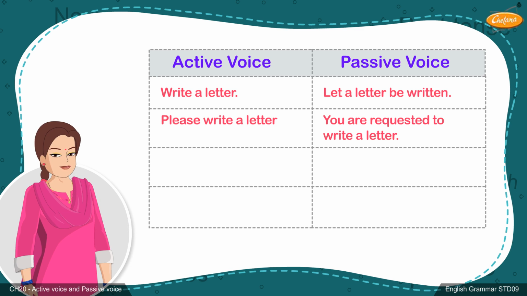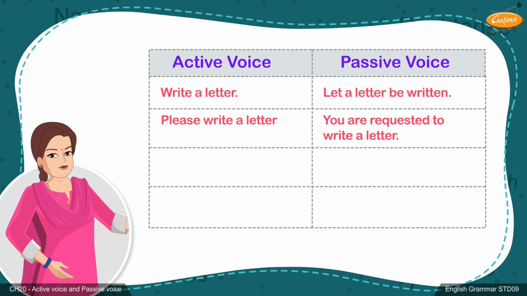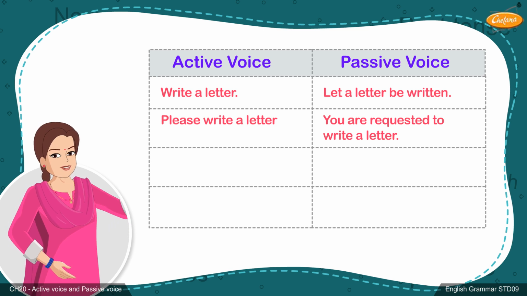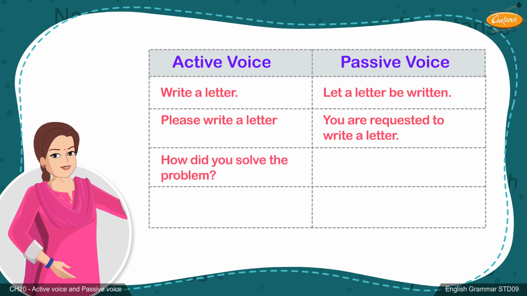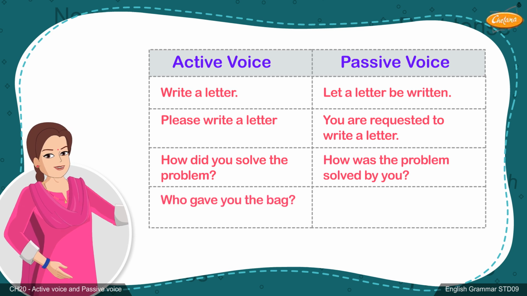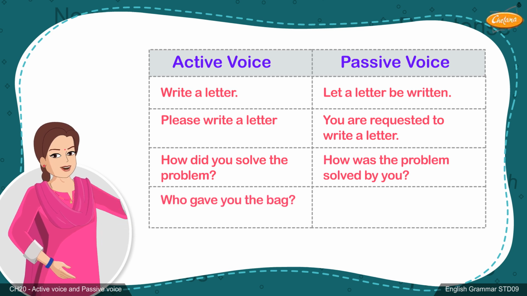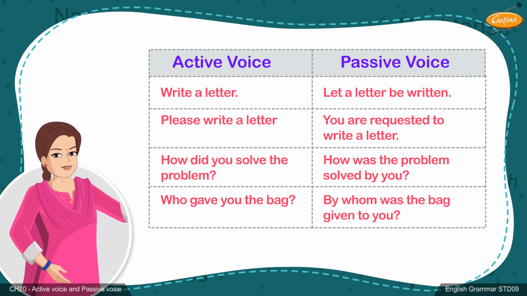When changing the voice in an interrogative sentence, the interrogative structure of the sentence remains unchanged. However, when the sentence begins with who, it is changed to whom in the passive voice. So, how did you solve the problem is in the active voice and how was the problem solved by you is in the passive voice. Similarly, who gave you the bag is in the active voice and by whom was the bag given to you is in the passive voice.